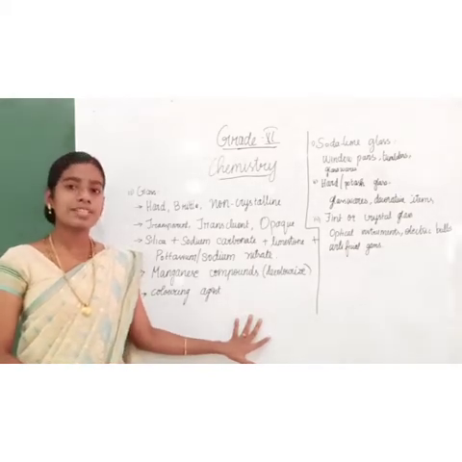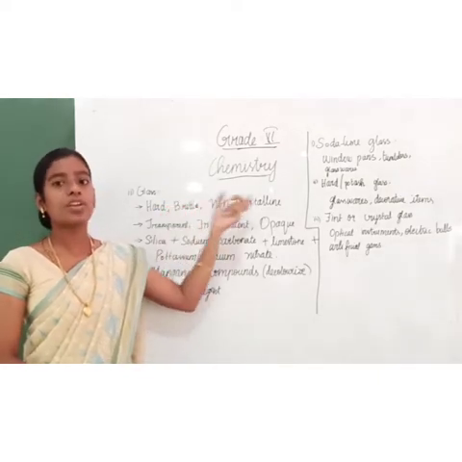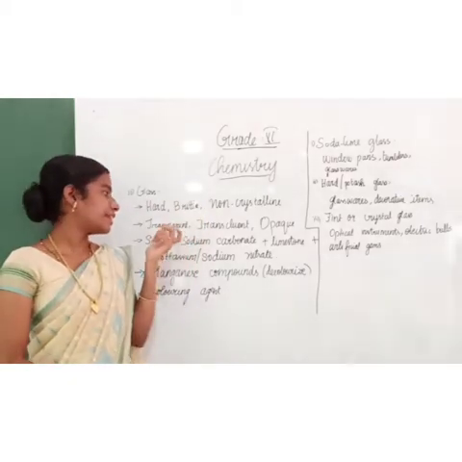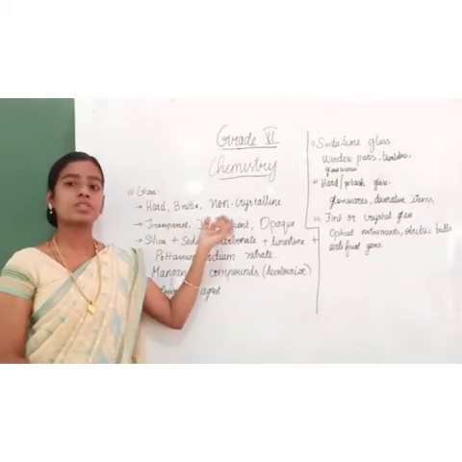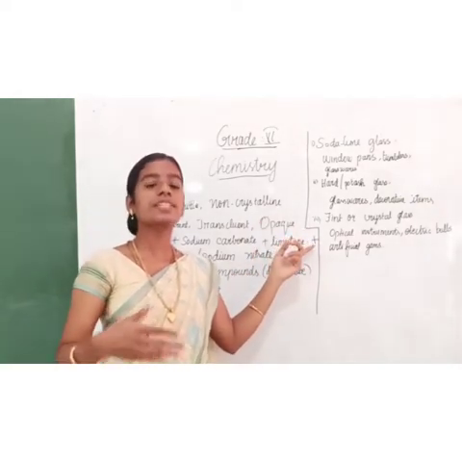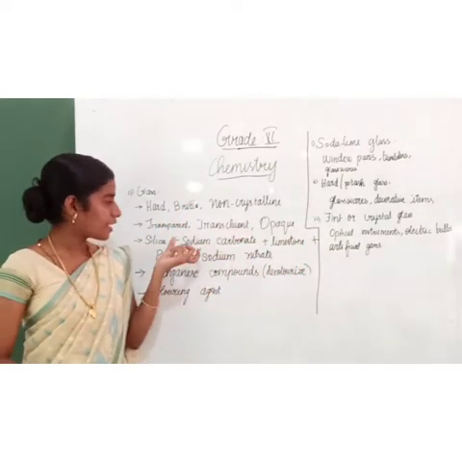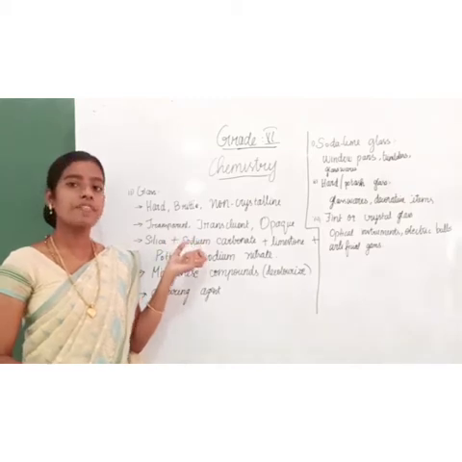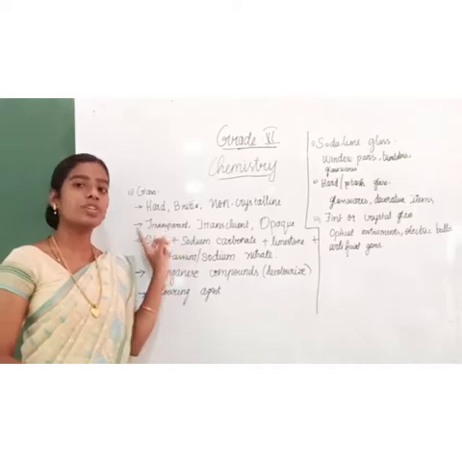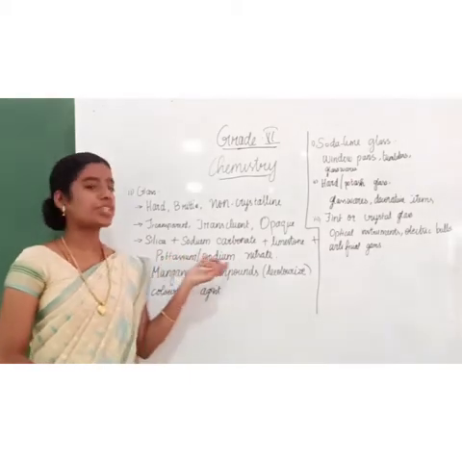Did you understand what is glass? I repeat, listen. It is hard, brittle and non-crystalline. Brittle means easily breakable. Then it may be transparent, translucent or opaque. What is opaque? You cannot see the objects on the other side of the glass. Then glass is made up of silica. Silica is nothing but sand, okay? The normal sand we use is called silica. Sodium carbonate, limestone and potassium or sodium nitrate.